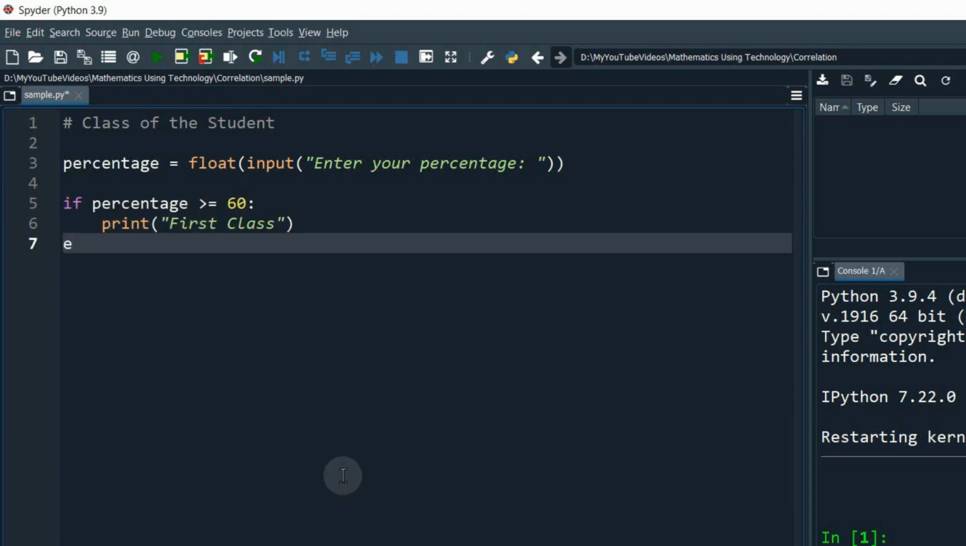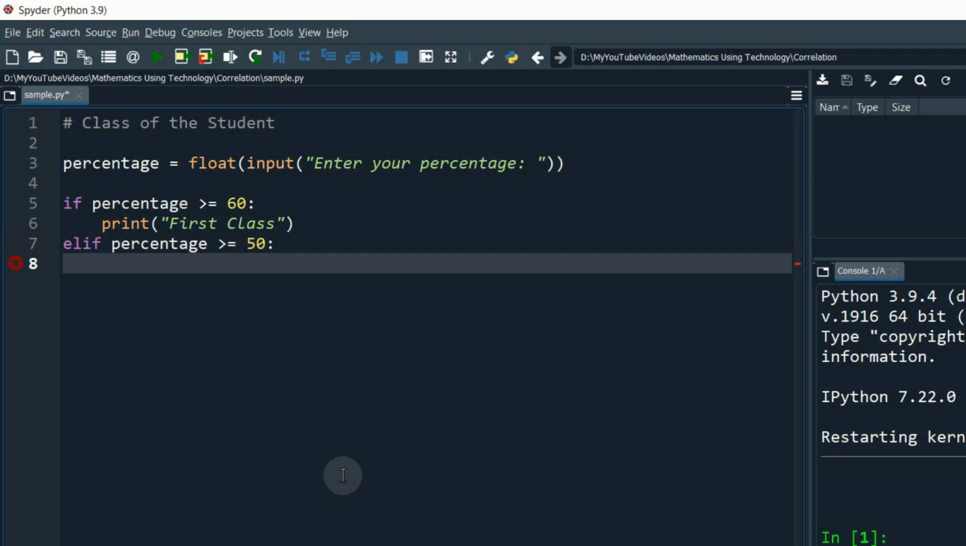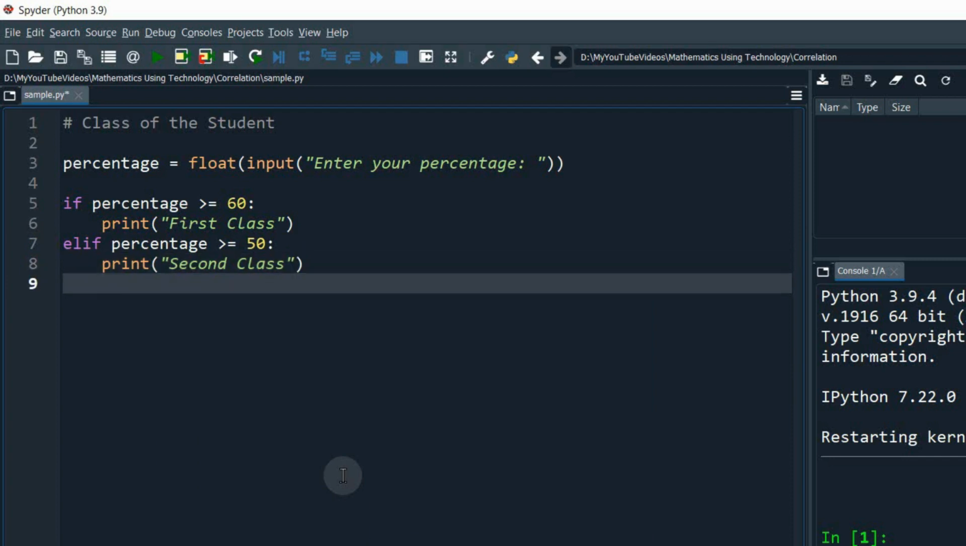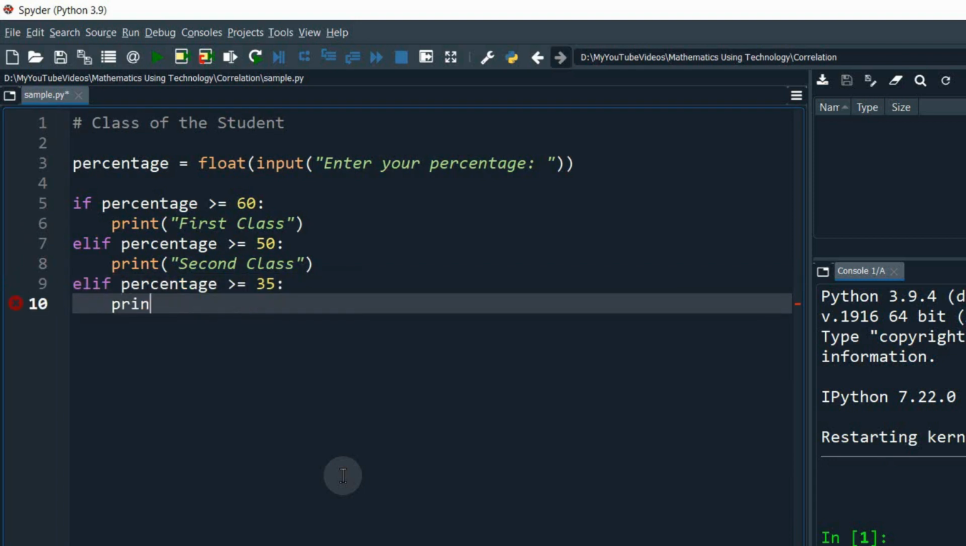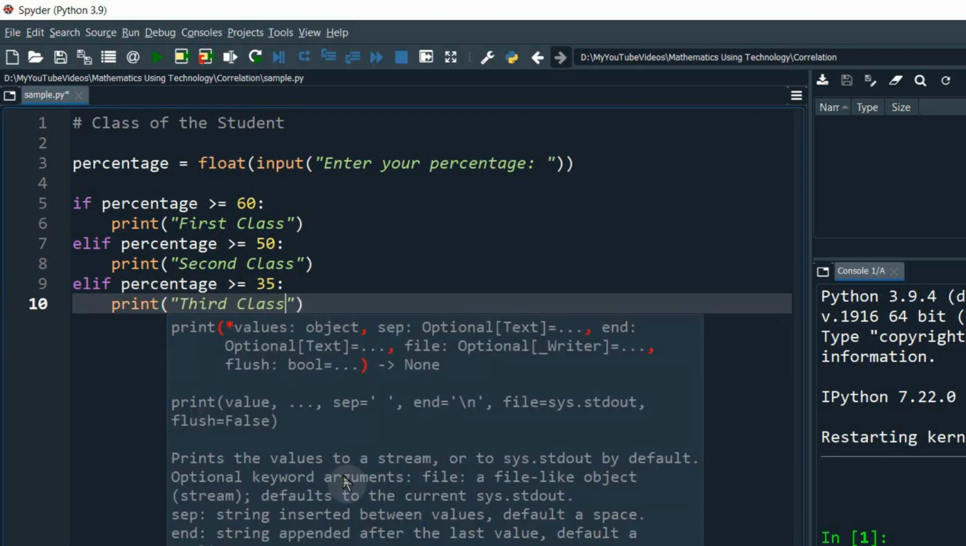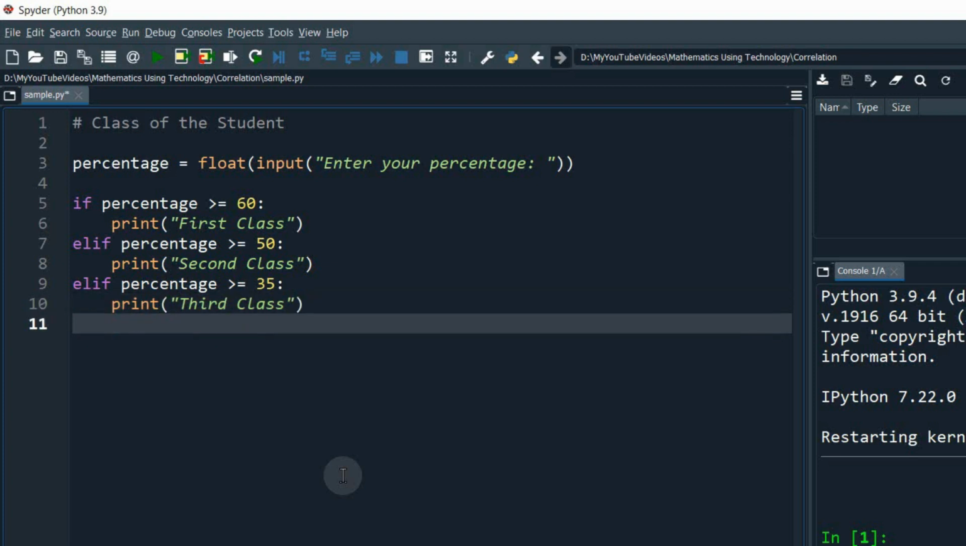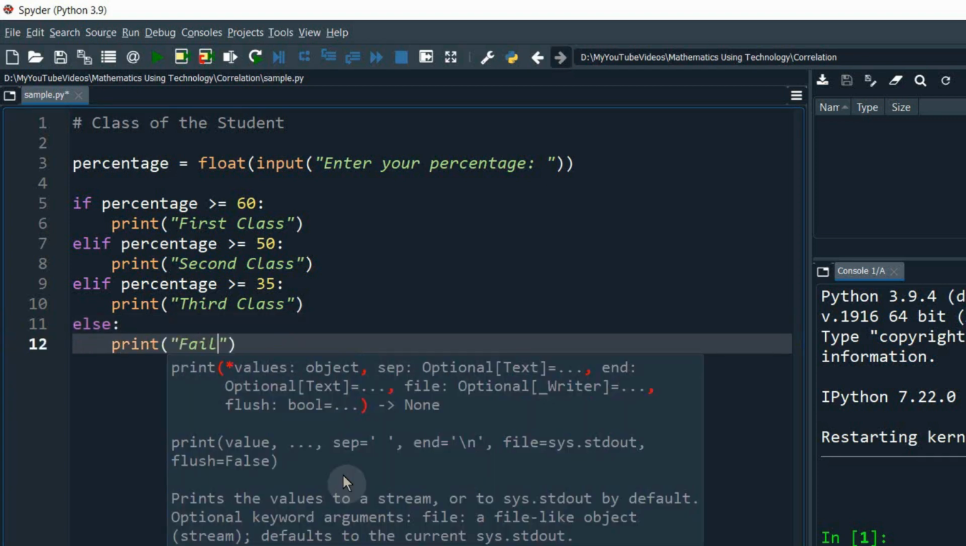Then I am using elif. If the percentage is not greater than or equal to 60, then I am going to check whether the percentage is greater than or equal to 50 to display second class. Then I am going to check whether the percentage is greater than or equal to 35 to display third class. Now if the percentage is not greater than or equal to 60, not greater than or equal to 50, and not even greater than or equal to 35, that means the percentage is less than 35. Then automatically we need to display failed. So I am using the else keyword and displaying failed.